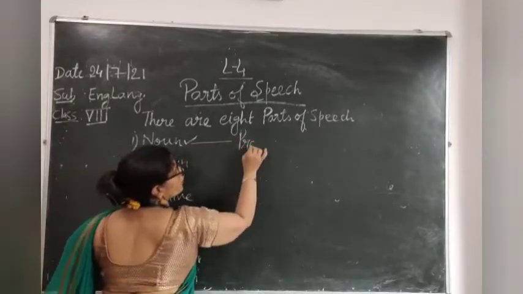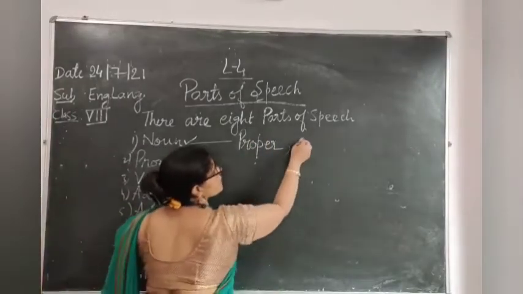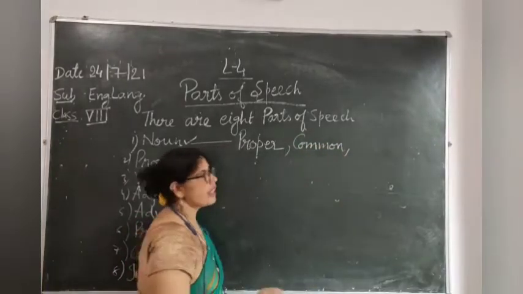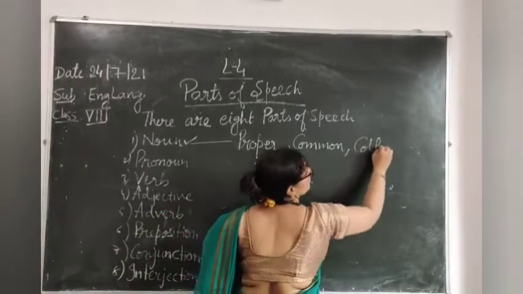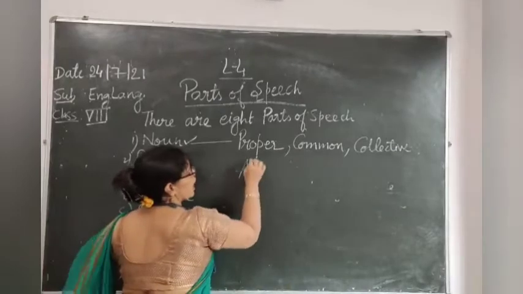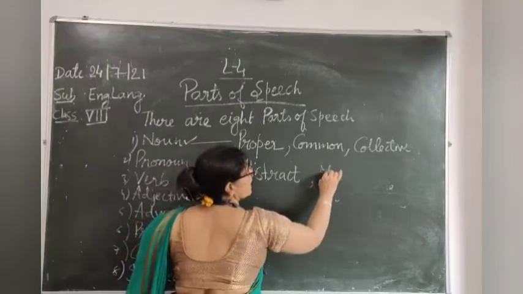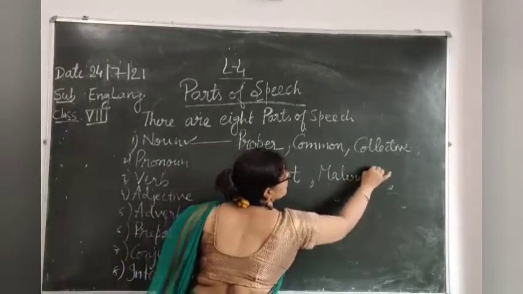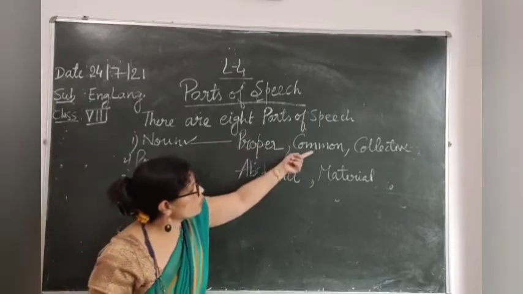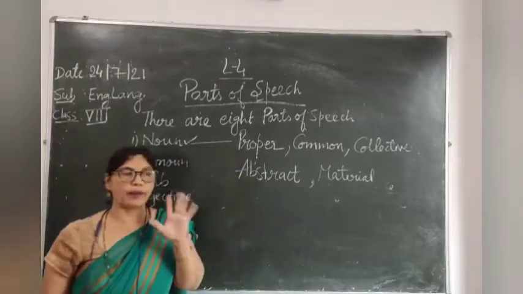What are all those 5 kinds? First is proper noun. Second is common noun. Third is collective noun. Fourth is abstract noun. And the fifth is material noun. Okay. Proper noun, common noun, collective noun, abstract noun, and material noun. Noun is divided into 5 parts.